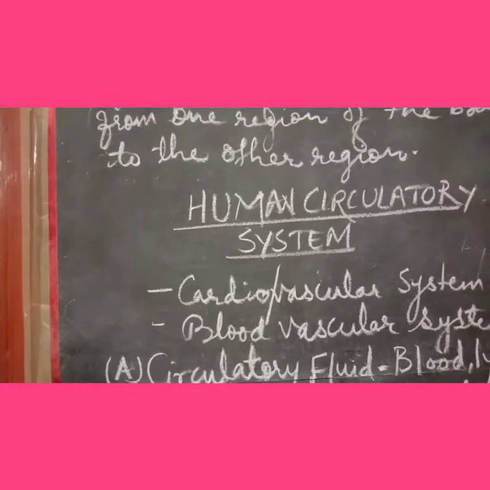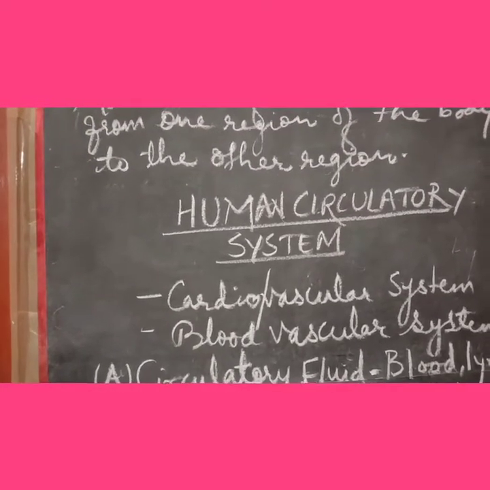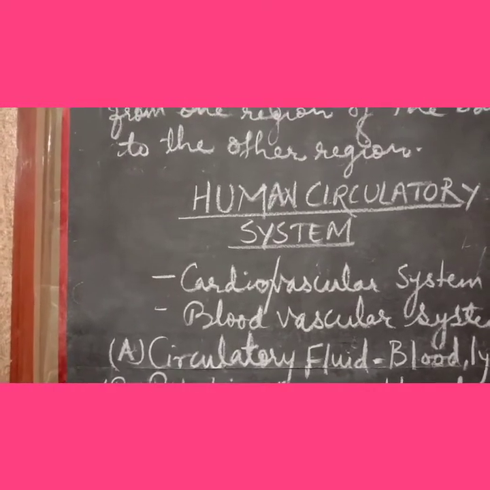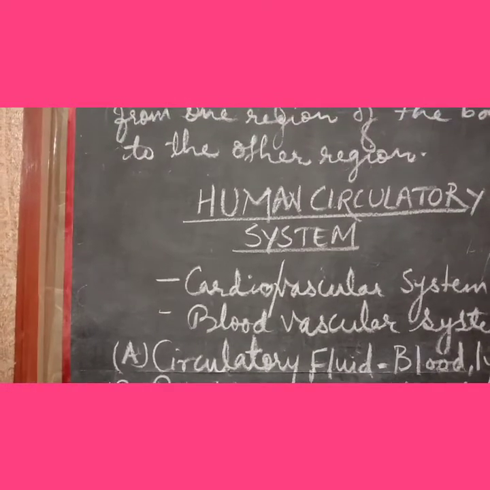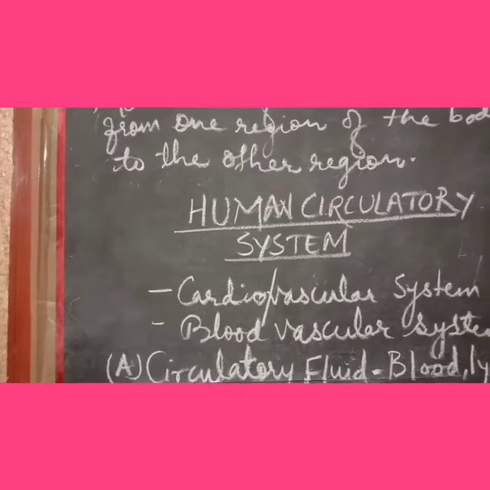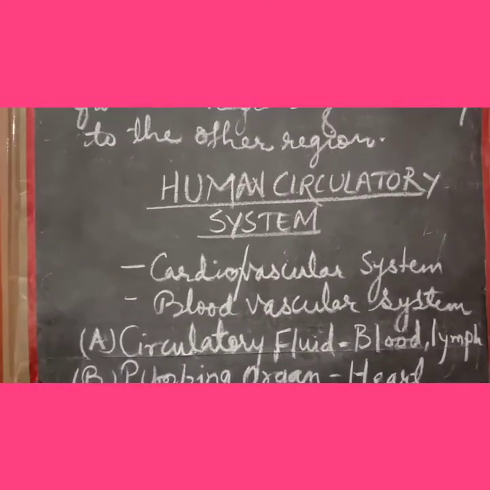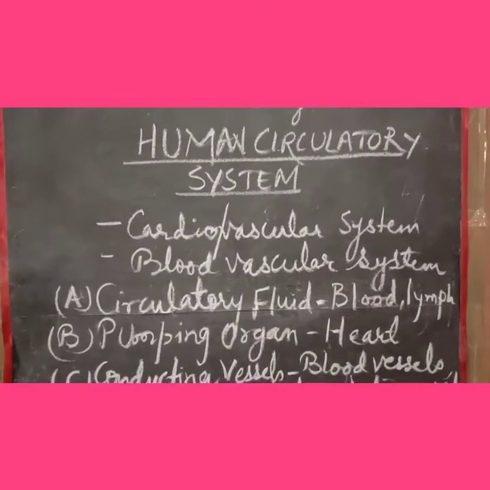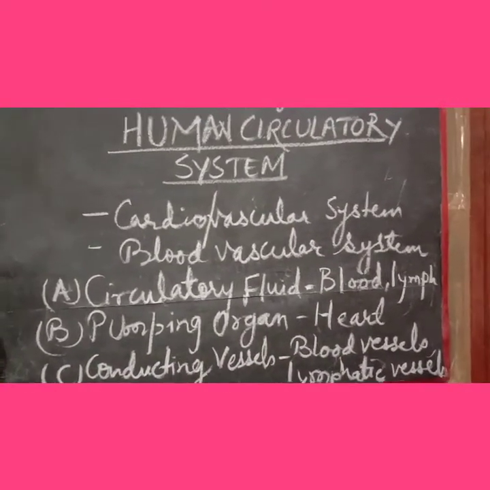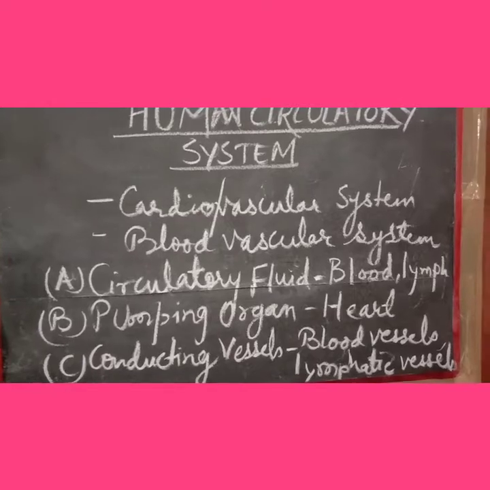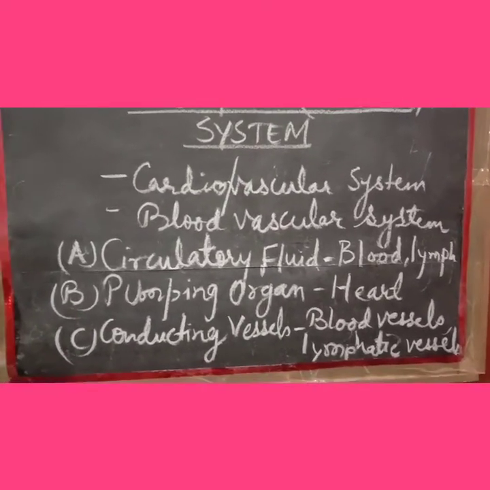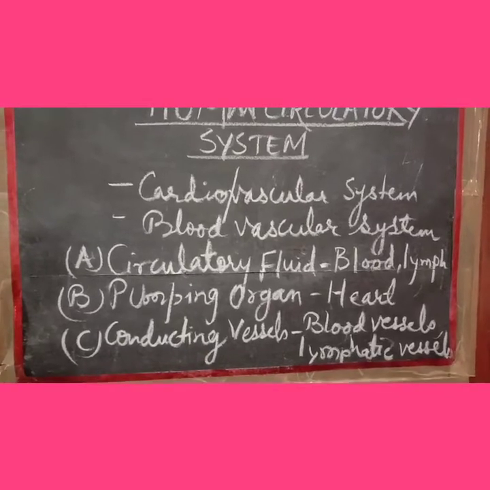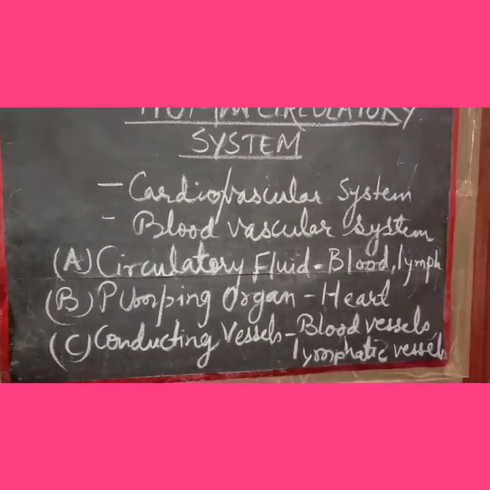You have already heard about it, you have already read about it in detail, and these nutrients need to be transported to each and every cell of the body. We all know that the digestive system ultimately results in breaking down of complex food material into its simplest form, which needs to be transported to each and every cell of the body.